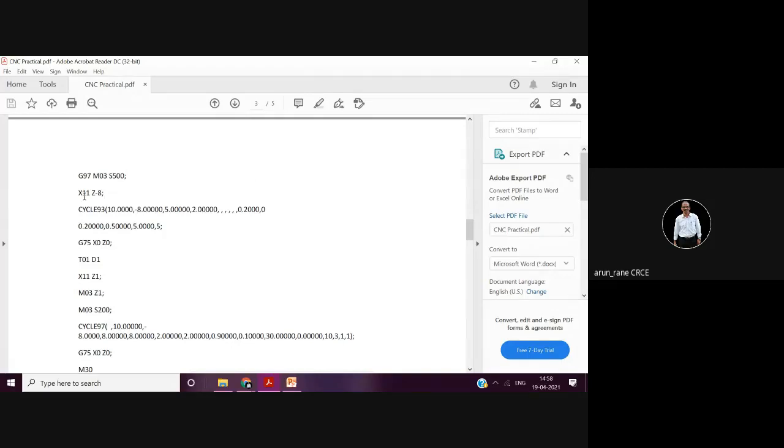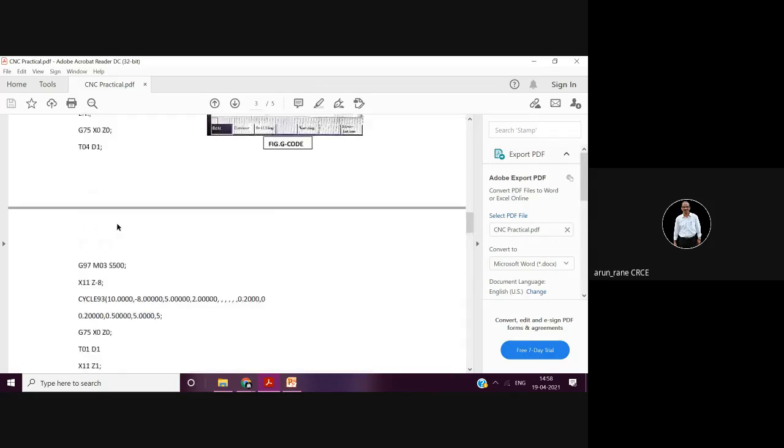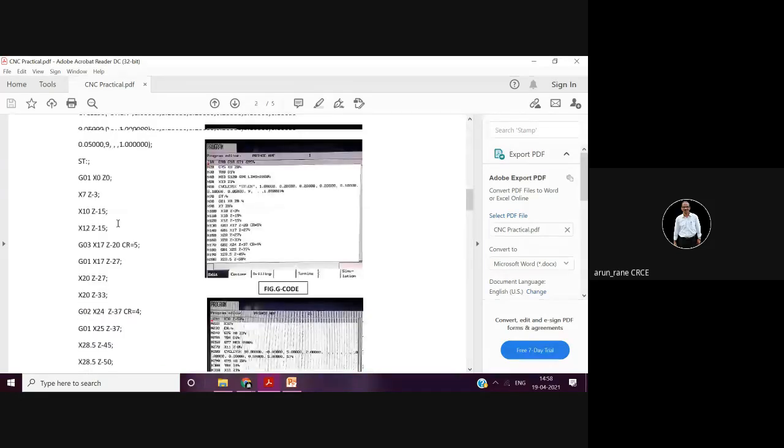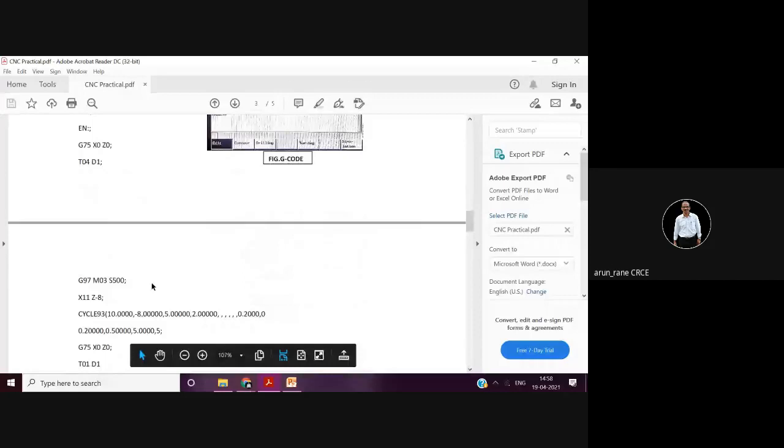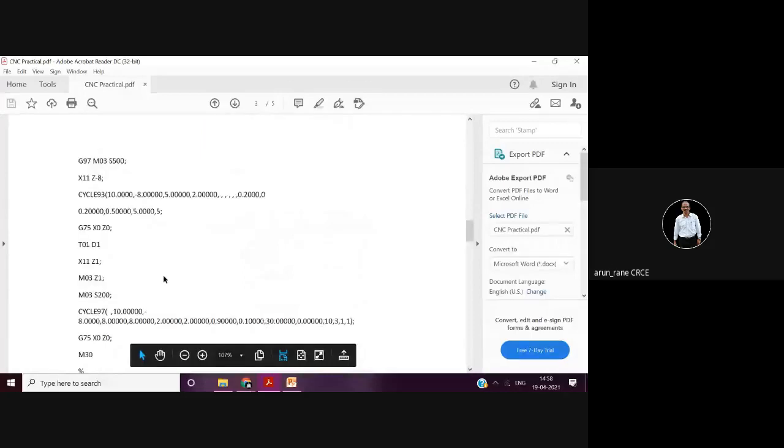Right. Now here, this syntax you have to find out on your own. This will be asked in the viva. What do you understand by 10.0 and minus 8.0? Why is the subprogram not written here, like in your OD turning with cycle 95, where we had written the subprogram? I have given you enough background. So this you have to find out, and I am simultaneously telling you what kind of questions can be asked based on your assignments, right?